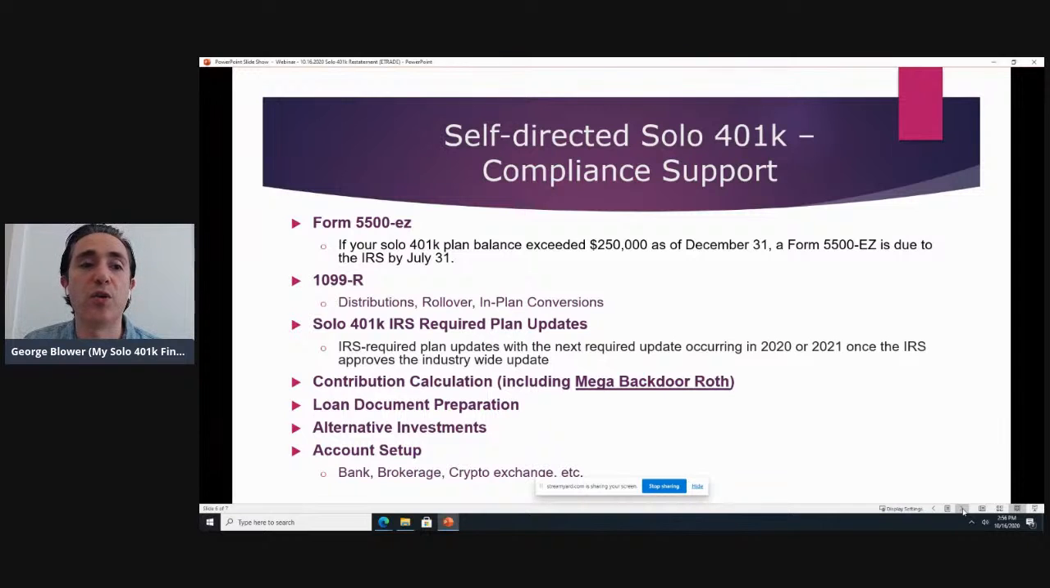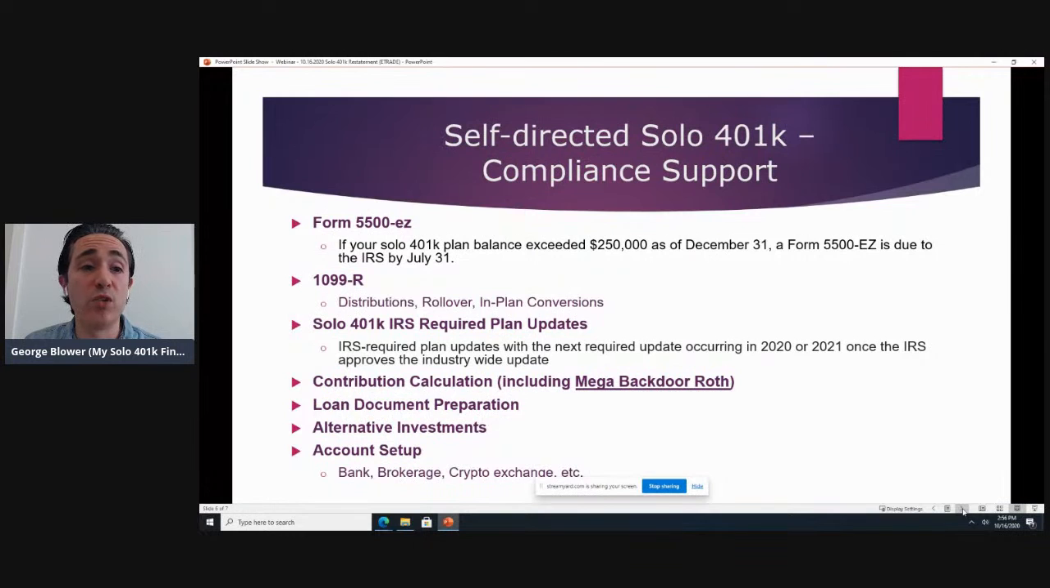Contribution calculation. So as we mentioned, Mega Backdoor Roth is one of the top reasons that people want to set up accounts with us. Calculating that contribution is sometimes not straightforward for people that are not as well versed in it as we are. So we field questions every day, helping you figure out exactly how much you can contribute, how to report it. We have webinars that we provide, deep dive sessions, so you can really understand exactly how it works.